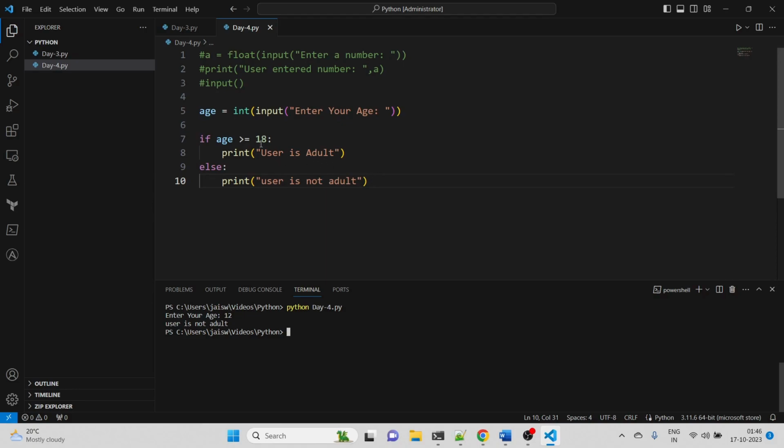So in this way you can use the if else control statement. It is very simple. This is what I am trying to explain: we first covered input, how to take input from the user, and then we can integrate it with another example. The same thing we will be doing afterwards.